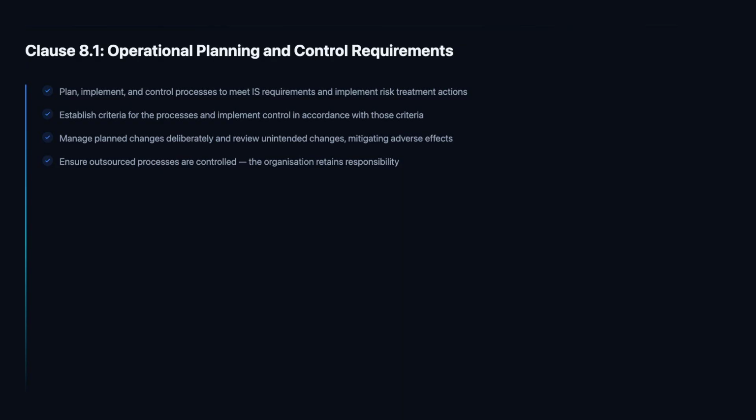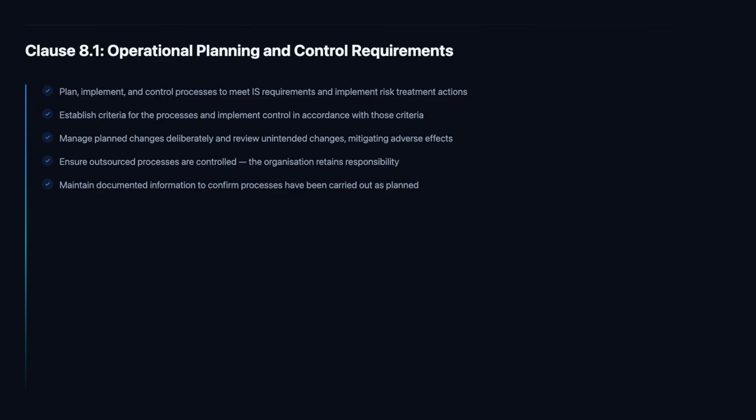The outsourced processes requirement in Clause 8.1 is significant for organizations that rely on cloud service providers, managed security services, outsourced IT support, or any other third parties to deliver processes that fall within the ISMS scope. ISO 27001 makes clear that outsourcing a process does not outsource the security responsibility. The organization must define the controls it requires of its suppliers, verify that those controls are in place, and maintain oversight of the supplier's performance. This requirement connects directly to the supplier security controls in Annex A.